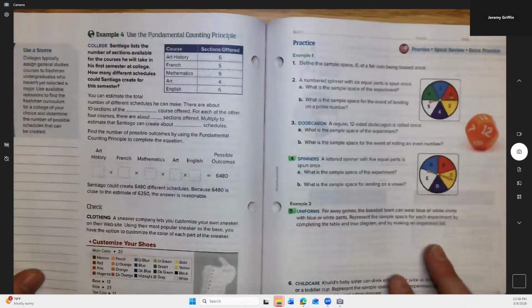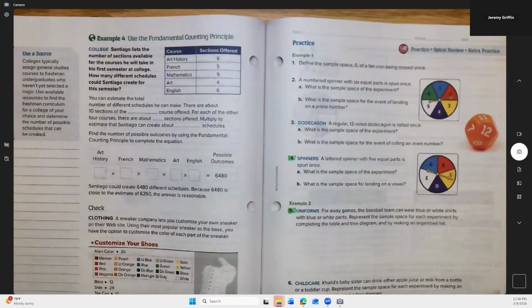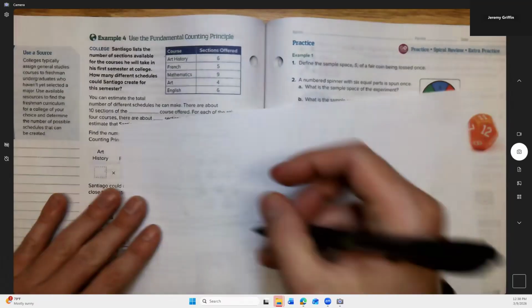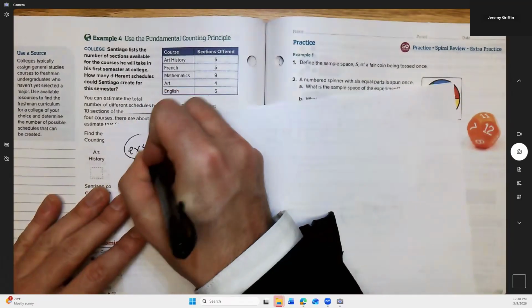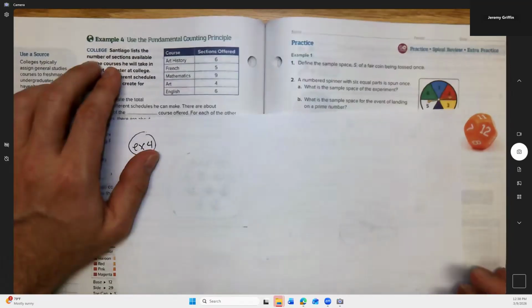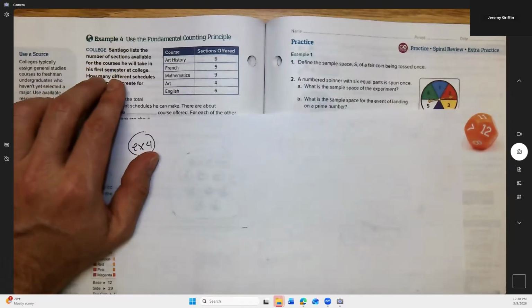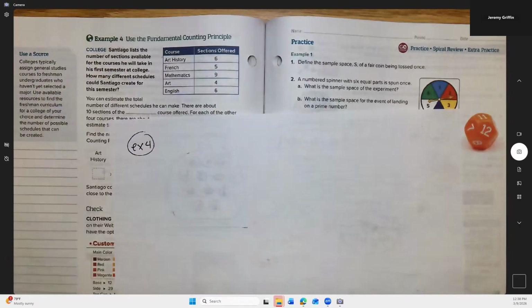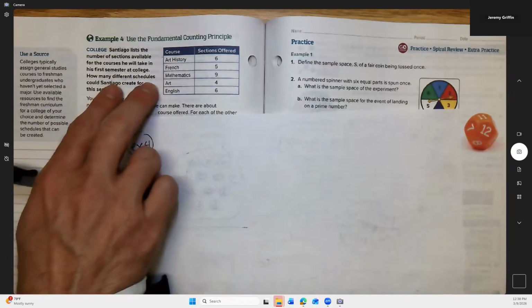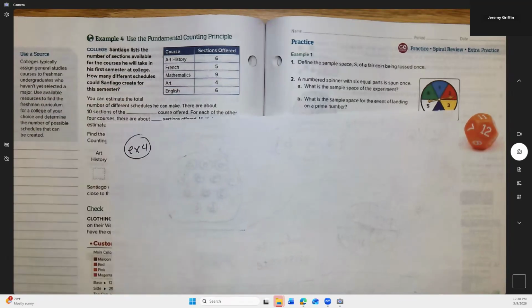Right, so let's see. Example four. This is their last example before the main book puzzles. Example four. We got Santiago lists the number of sections available for courses he will take his first semester at college. How many different schedules did Santiago create this semester?